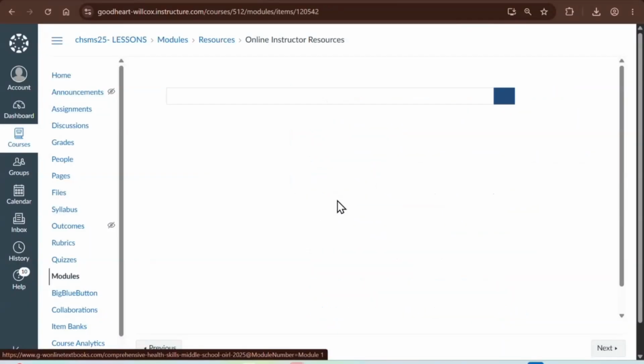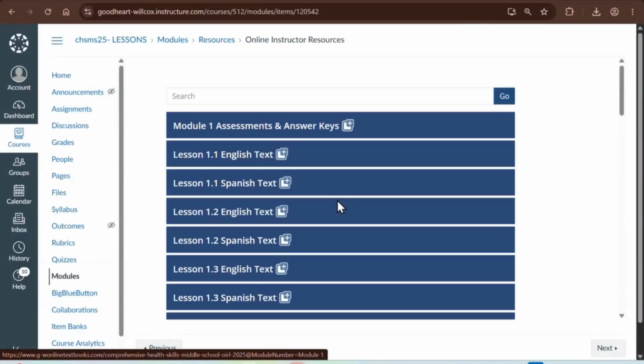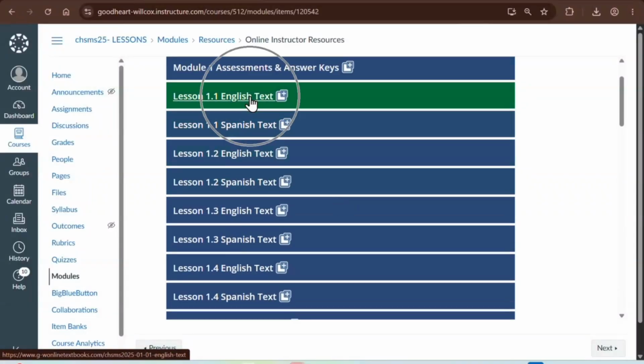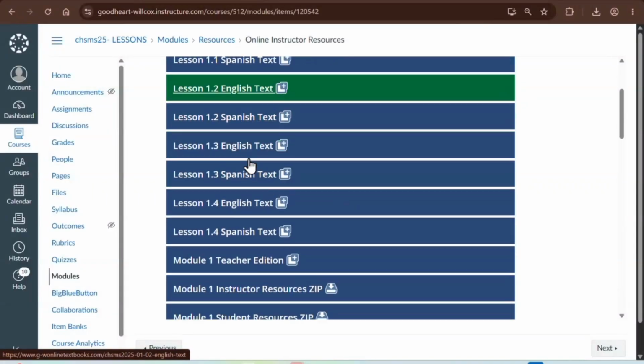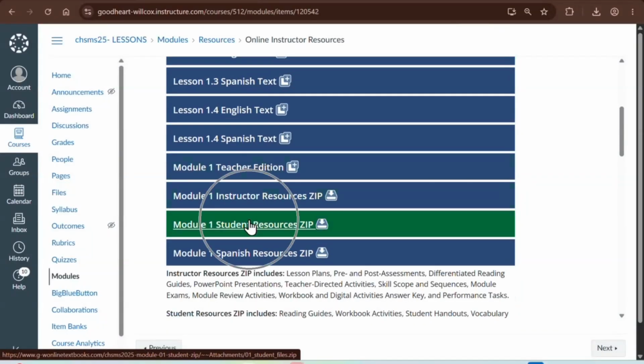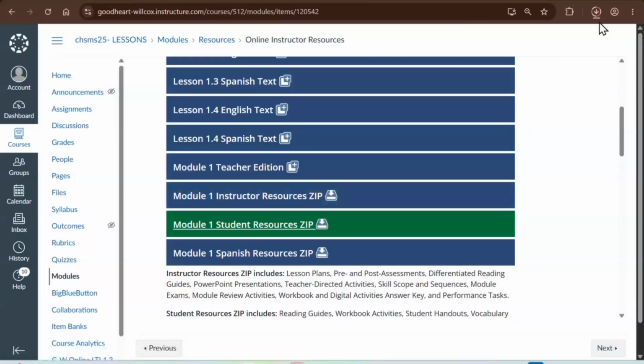Once I click on module 1, we're going to scroll past this. A lot of this is just the textbook. We've already seen that. So we'll scroll past this, and you're going to see student zip files in English and Spanish. I'm going to click on the English, and open it up from your downloads.